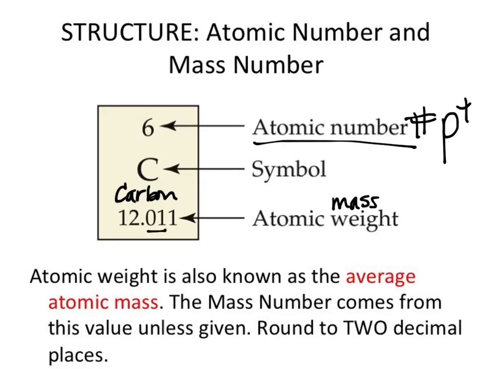If I tell you that carbon has a mass and I don't tell you what its mass is, you're going to look at the periodic table, find the atomic weight, and round it to the nearest whole number, which in this case would be 12. You cannot have 0.011 of a proton or a neutron. We're going to round it to the nearest whole number.